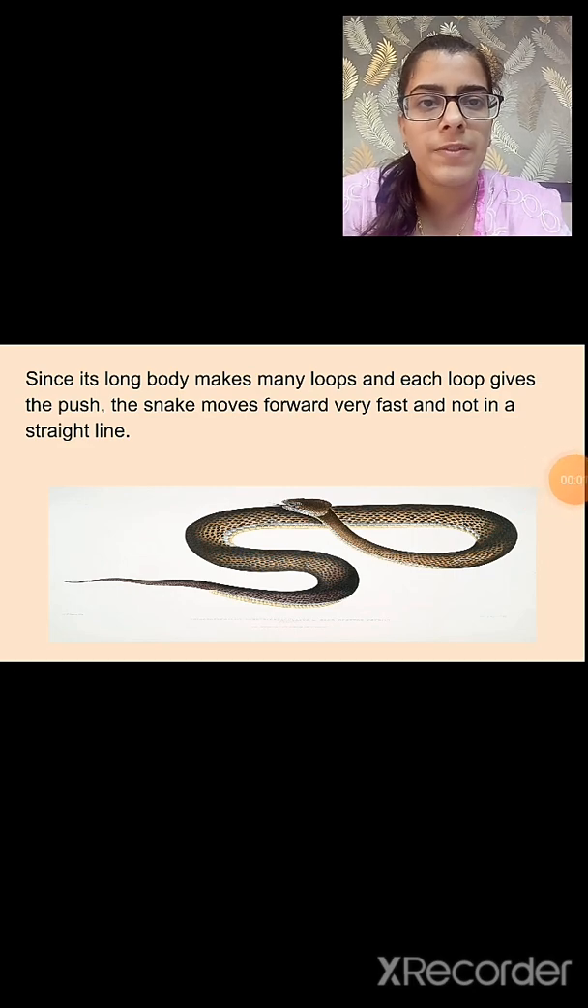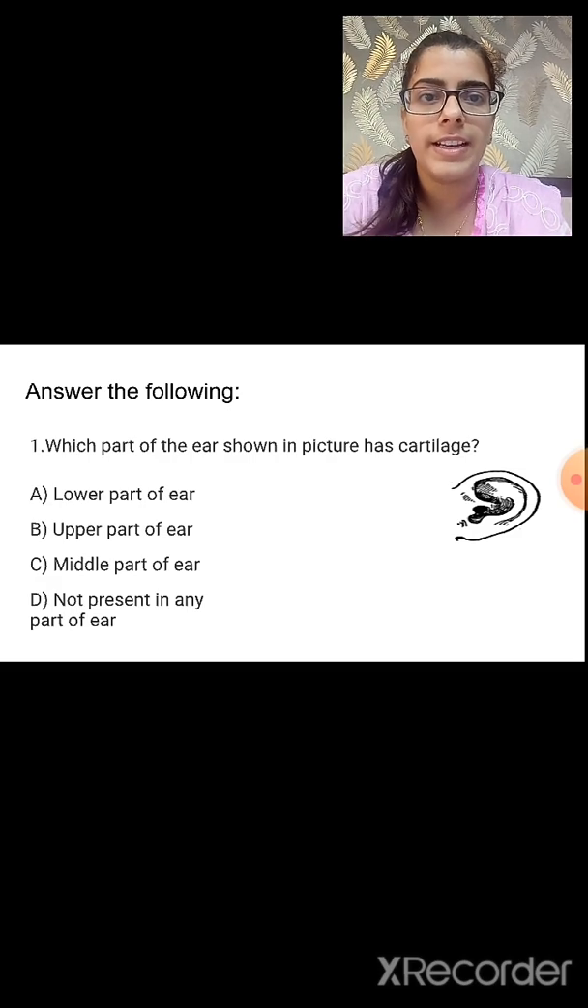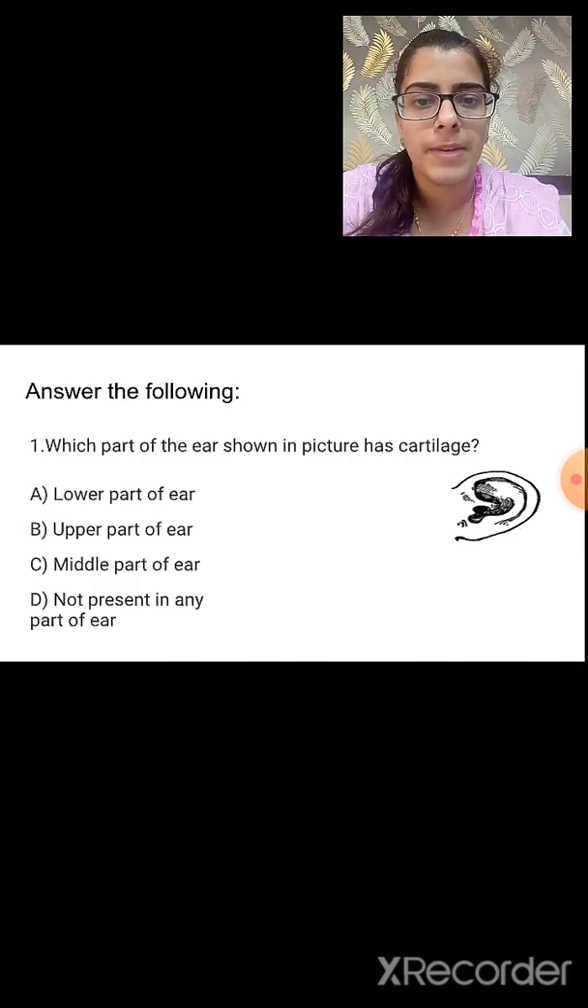So now we have revised all the topics from this chapter. Now let us solve some of the questions. Question number 1 is, which part of the ear shown in the picture has the cartilage? So given is the picture of the ear. You have to tell which part of the ear has the cartilage. And the options are lower part of ear, upper part of ear, middle part of ear, or not present in any part of ear. So what is the correct answer? It is option B. Upper part of ear has the cartilage.